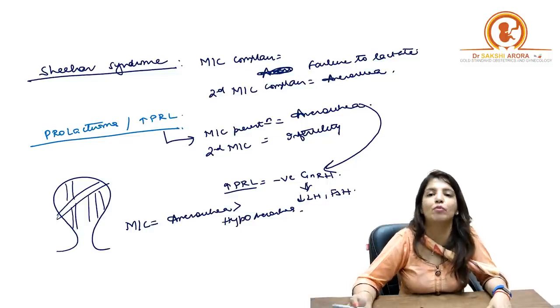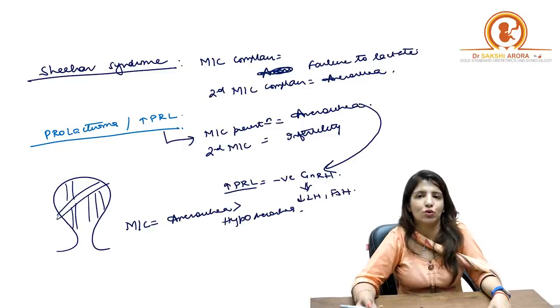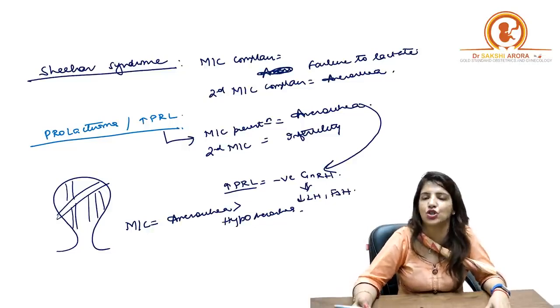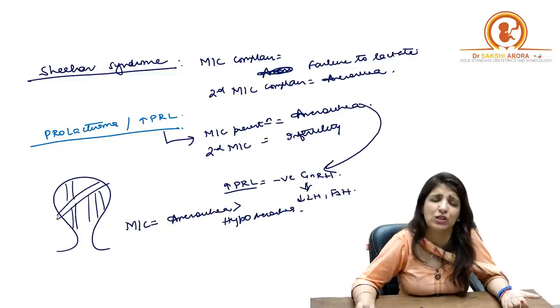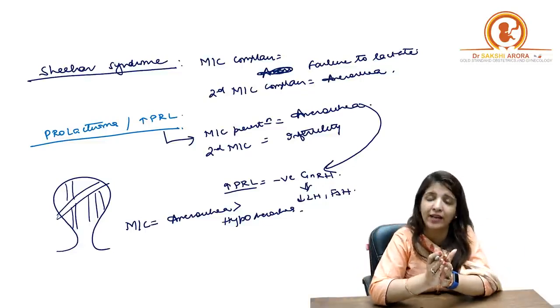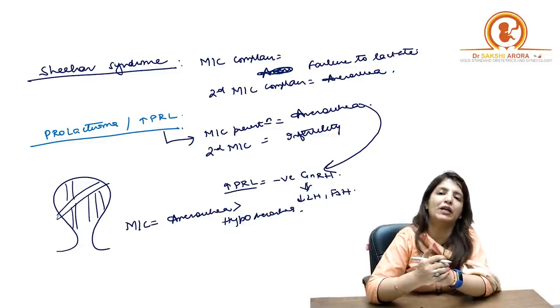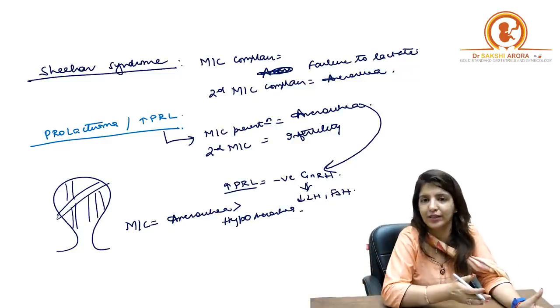Hysteroscopy. What is the management of choice? Hysteroscopic adhesiolysis, followed by insertion of a balloon catheter. Generally we insert a pediatric Foley's catheter so that the adhesions do not form again. And because we want to build up the endometrium, we give them estrogen and progesterone therapy.